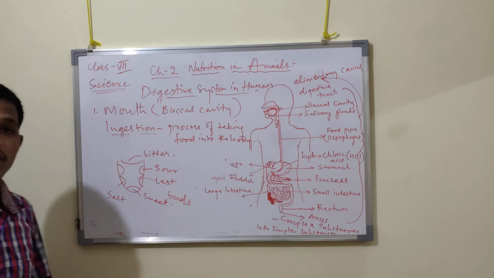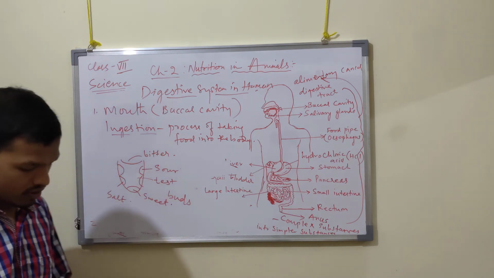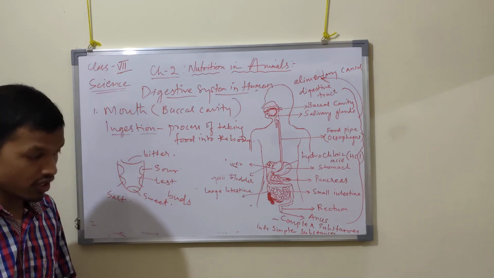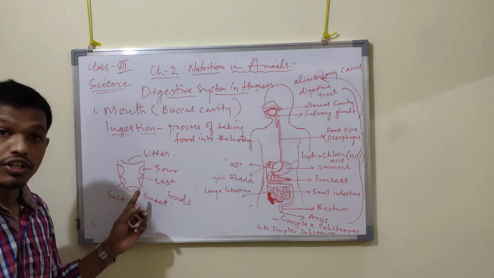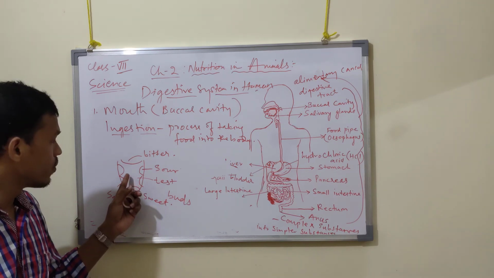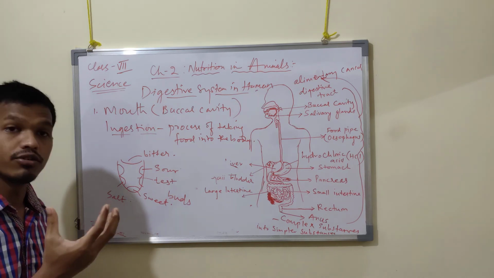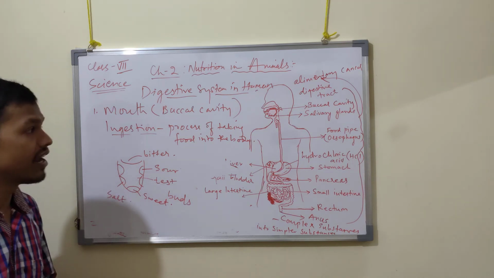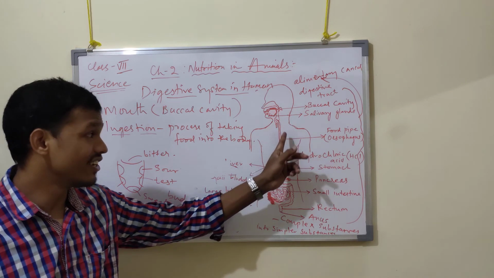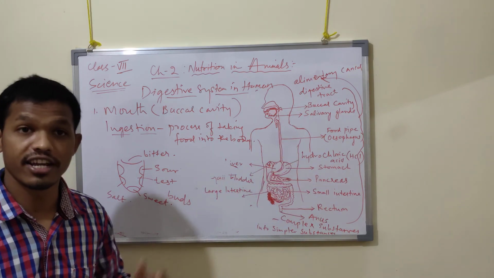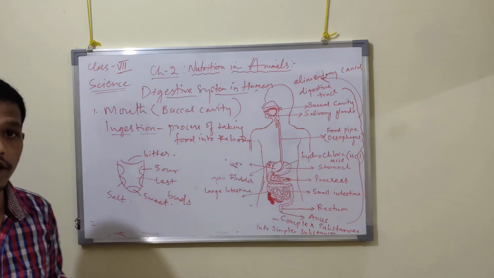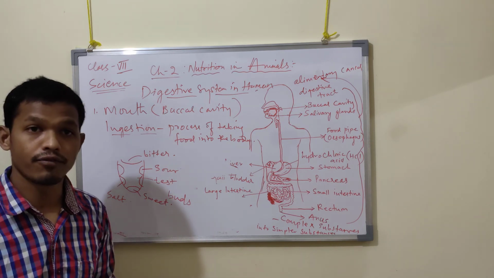So this tongue also plays an important role in the digestive system. We can taste the different varieties of foods, and it also helps in mixing saliva with the food and in swallowing the food, which then reaches the esophagus. We'll study that in the next video. Got it now? I hope you understood this.